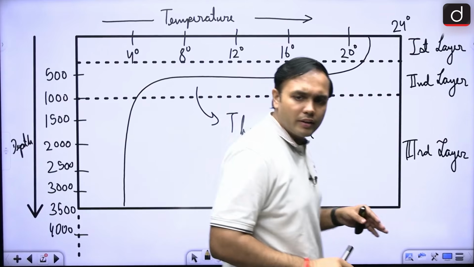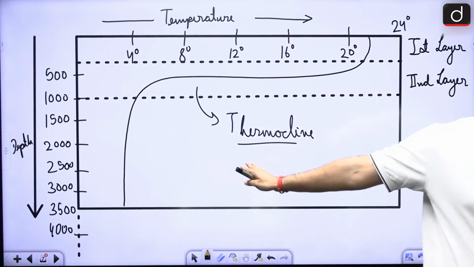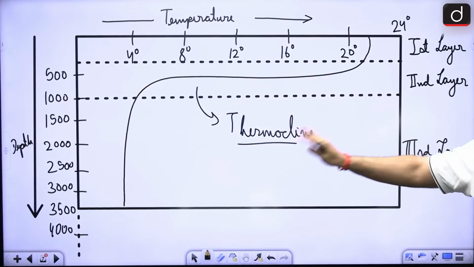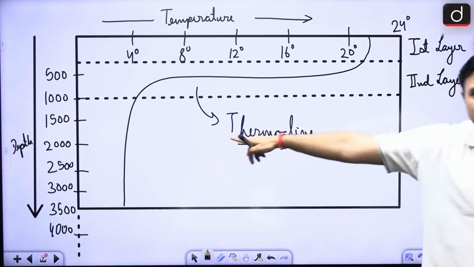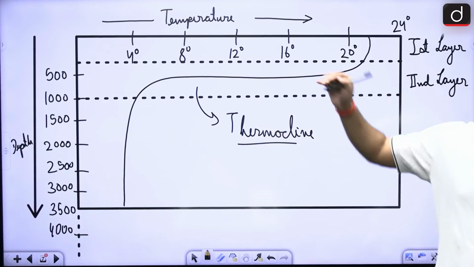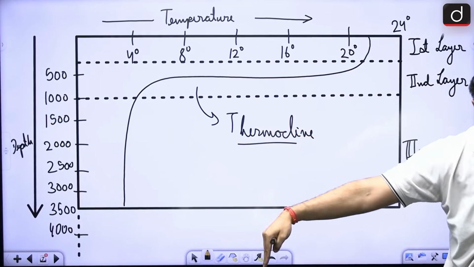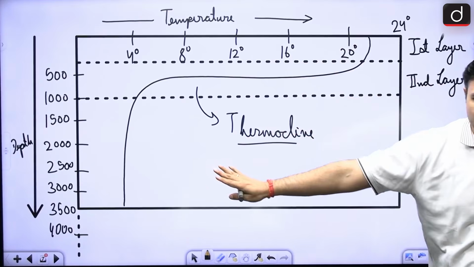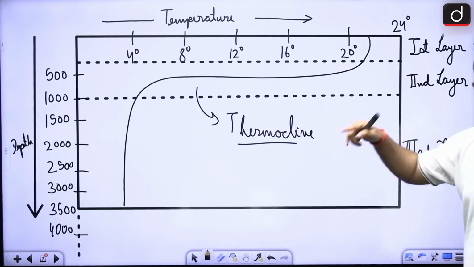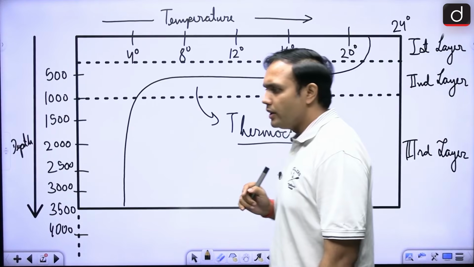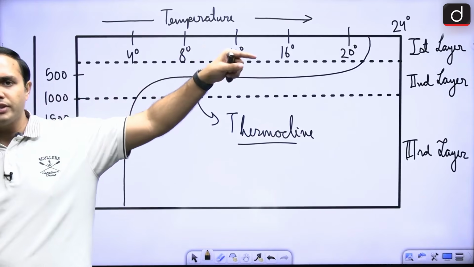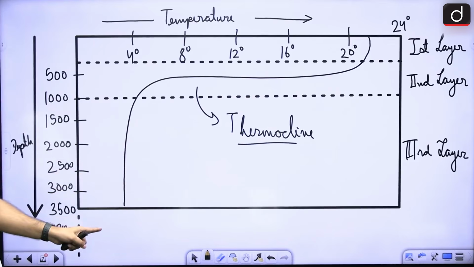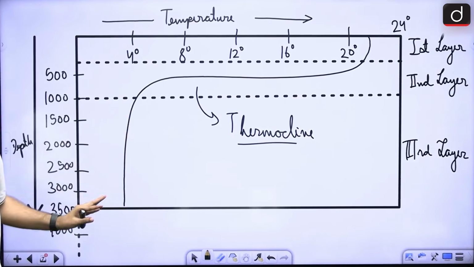Next, when we look at the last layer, that is the third layer, the deep ocean waters. These are generally very cold waters. It will extend up to the ocean floor. In some areas, because we have already looked at the horizontal distribution, in the pole regions it can go as low as 0 degrees, but the average temperature is around 0 to 4 degrees Celsius.